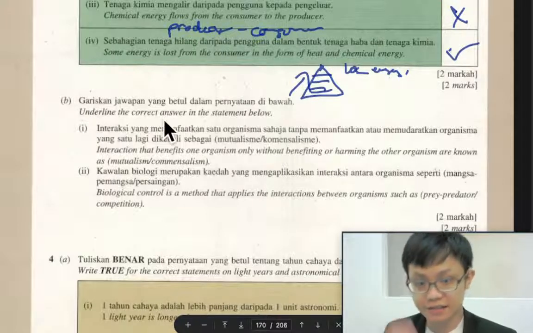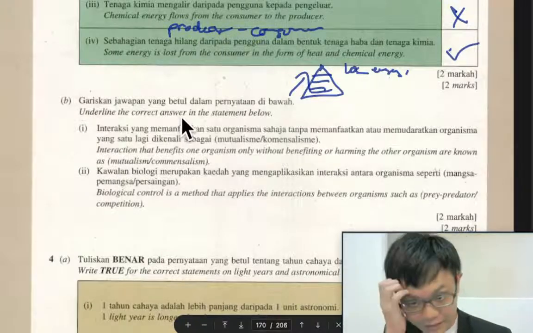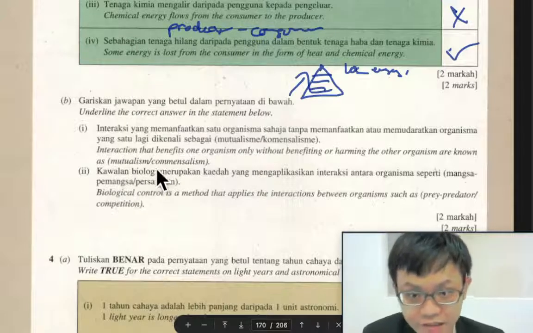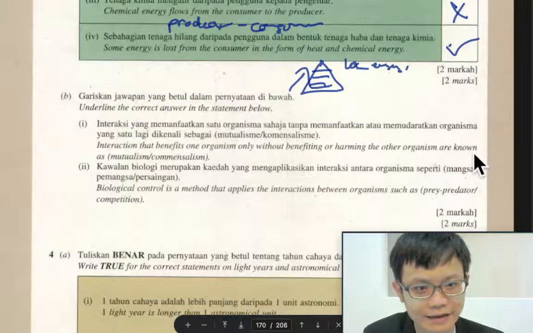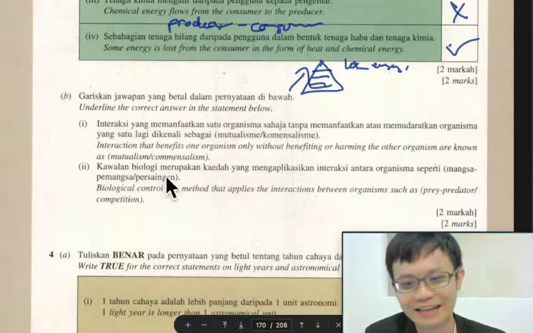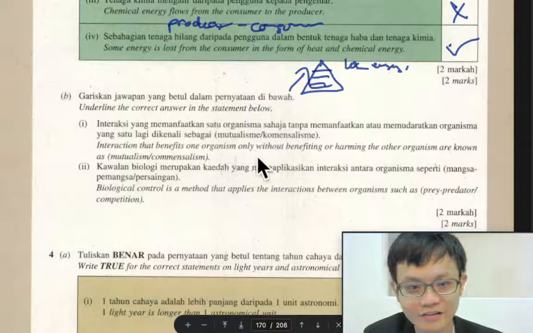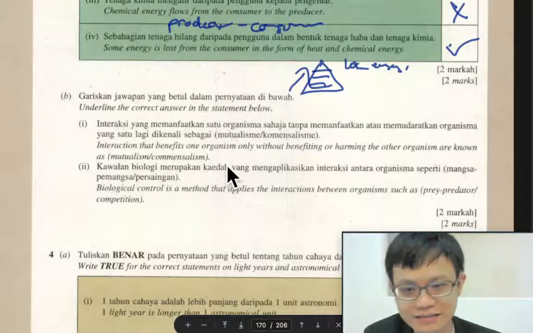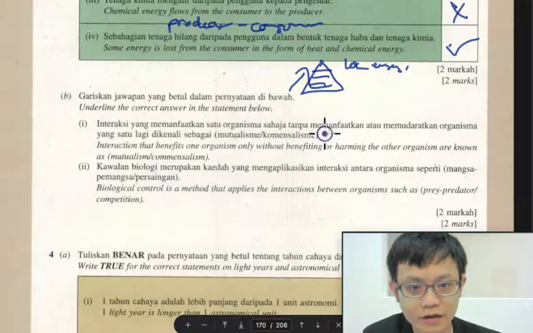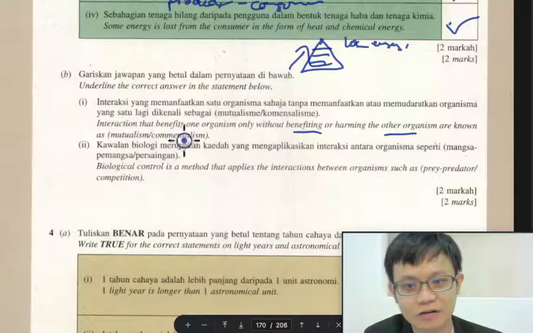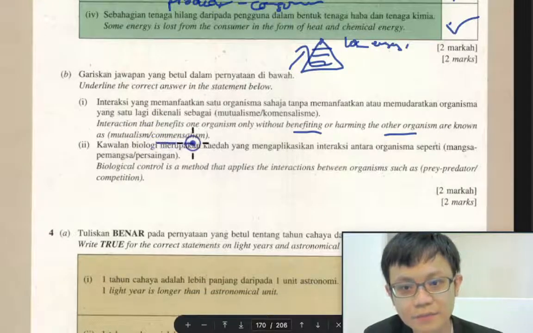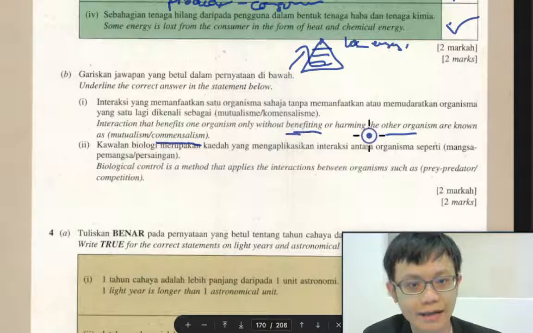Underline the correct answer in the statement below. Let's try to do this question. Interaction that benefits one organism without benefiting or harming another organism are known as... no, I mean not this one. I thought it's parasitism, but that benefits and harms another group. So this one is easy lah. It's called commensalism. Benefit one and